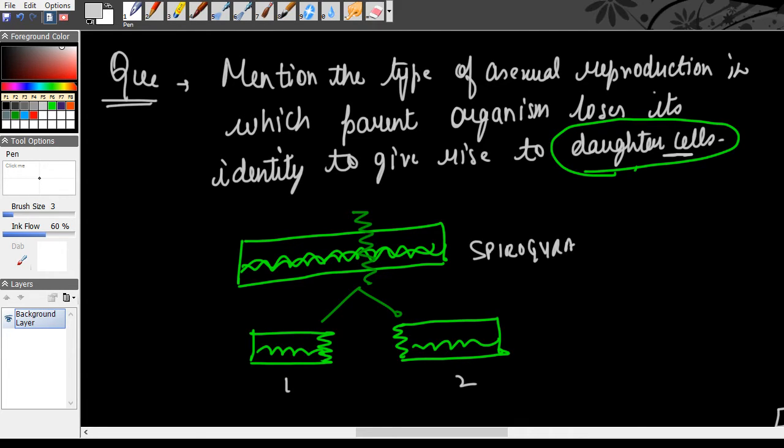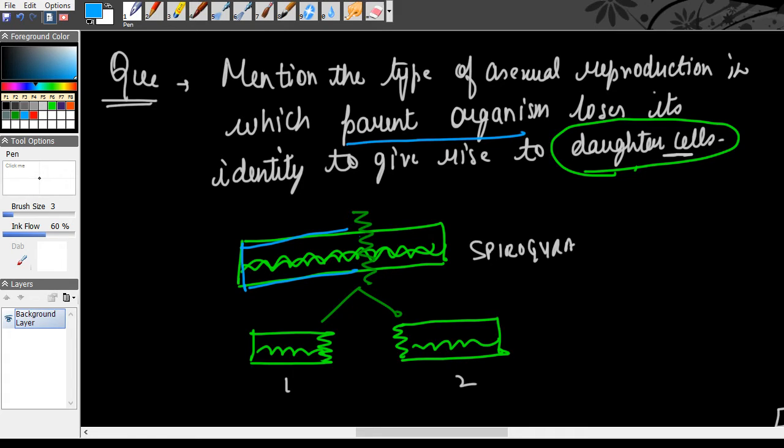Another reason why fragmentation is not the answer is because here the parental organism is not losing its identity. Please try to understand. It may seem that the parental organism is losing its identity, but it is not. Why? Because it is simply breaking. See, this is still a part. That organism has not perished. The parent organism is not perishing. It is just breaking into two organisms which develop into new Spirogyra filaments. It is not losing its identity. Be clear with that. That is why fragmentation is not the answer.